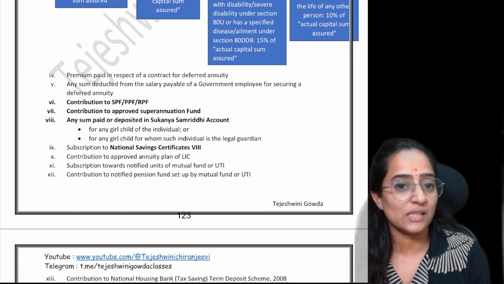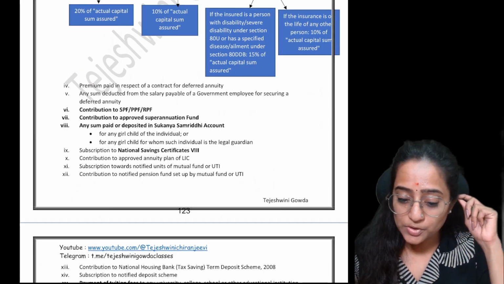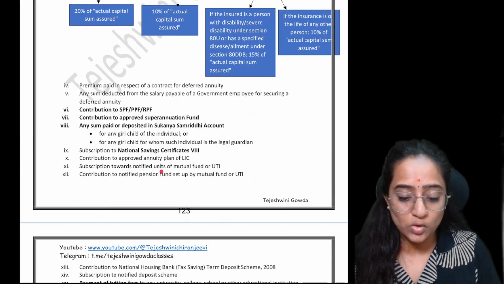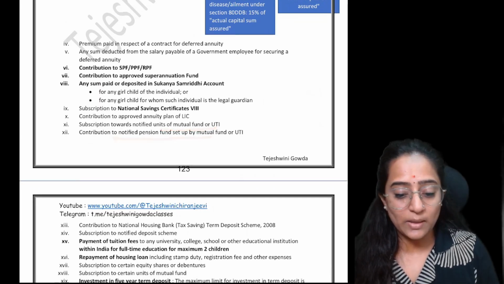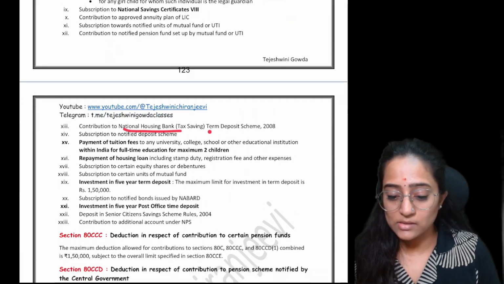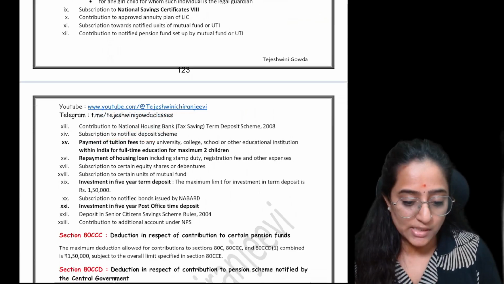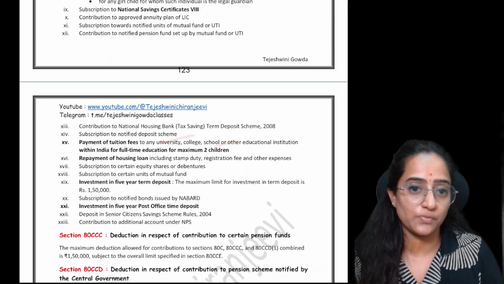Subscription to National Savings Certificate VIII issue, contribution to the approved annuity plan of LIC, subscription towards the notified units of the mutual funds or the UTI, contribution to the notified pension fund, contribution to the National Housing Bank Tax Saving Term Deposit Scheme 2008, contribution to the notified deposit scheme, payment of tuition fees to any university or college for that matter.